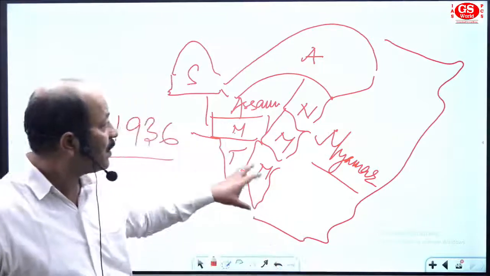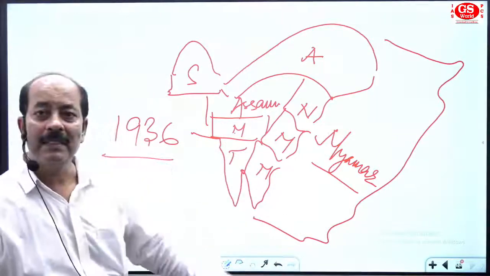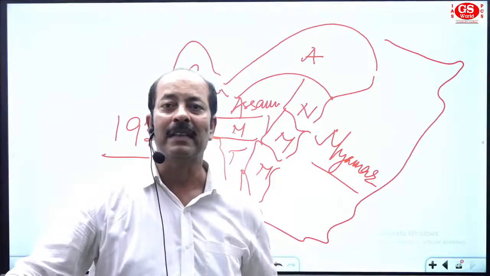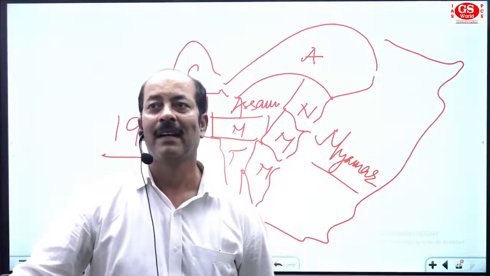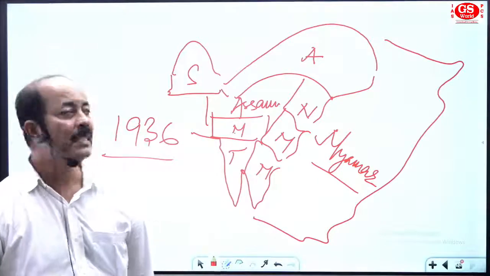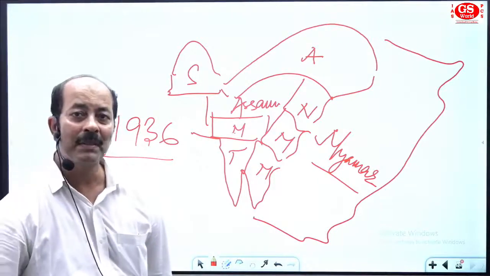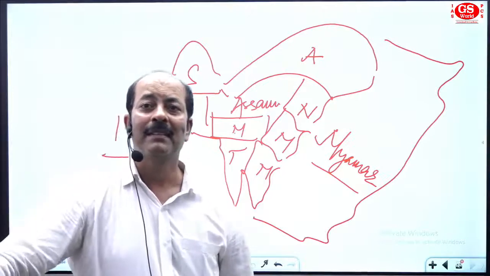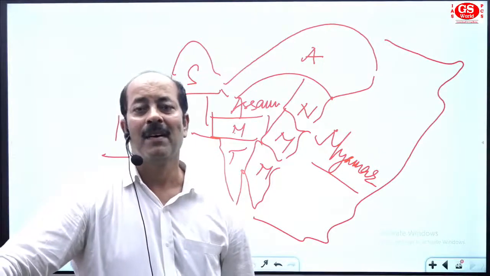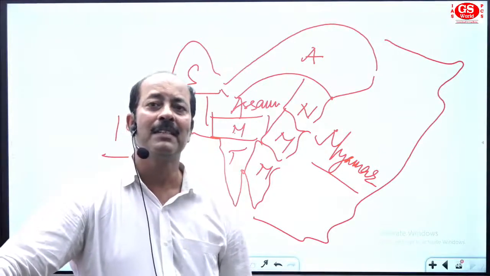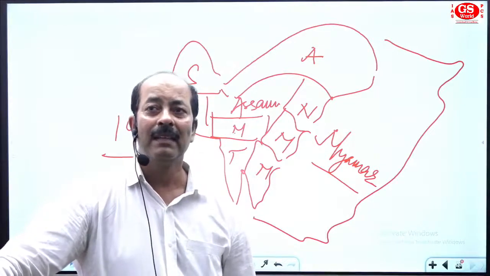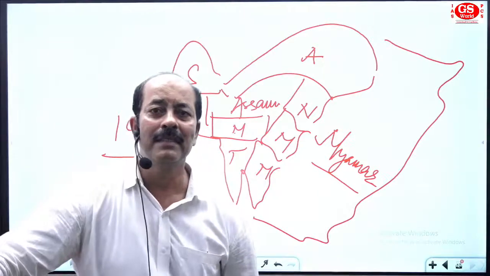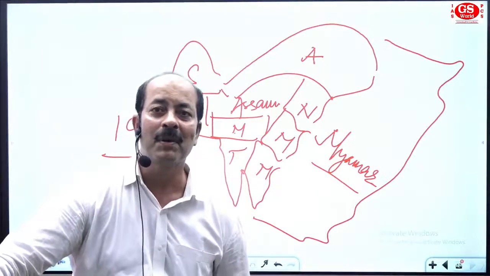Suppose they ask which state has the longest boundary with Myanmar. In this type of question you always remember the size of a state. Among the states, the one with the longest length of boundary, we can judge, is Arunachal.